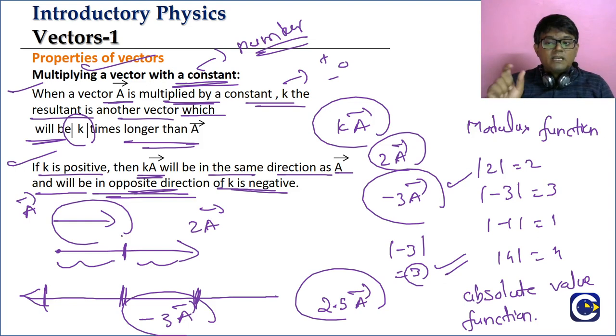Modulus means what? In mathematics, what do you call it? As the absolute function. Absolute function means we will just take the value. Modulus of minus 3 will be 3. Modulus of minus 1 will be 1. Modulus of 2 will be 2. We will only take the value. So this is about the multiplication of a vector with a constant.